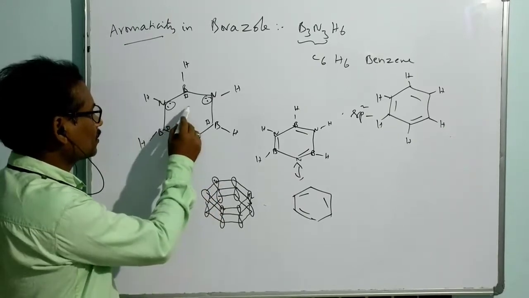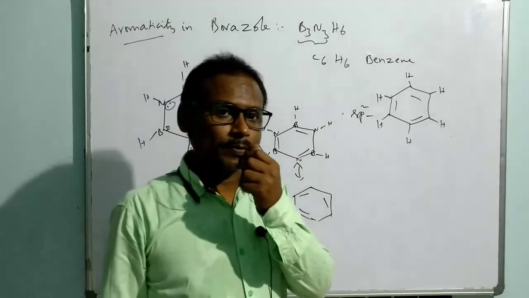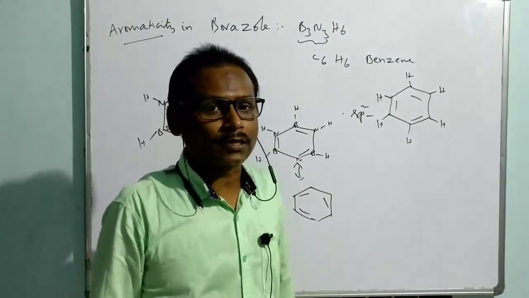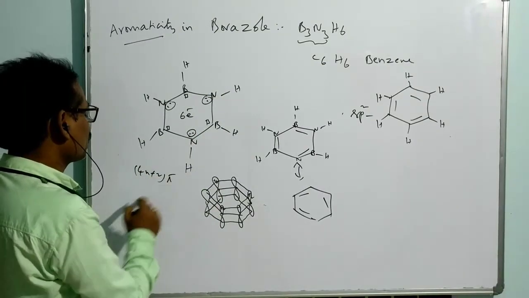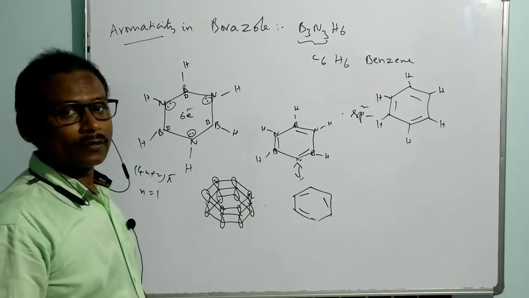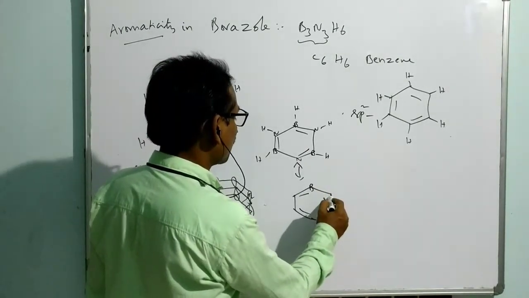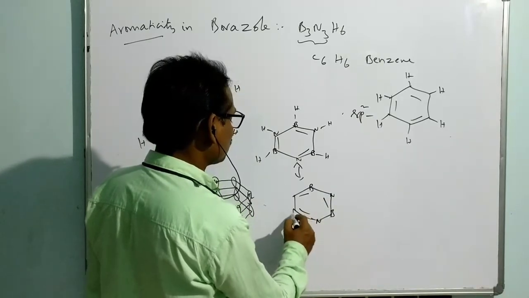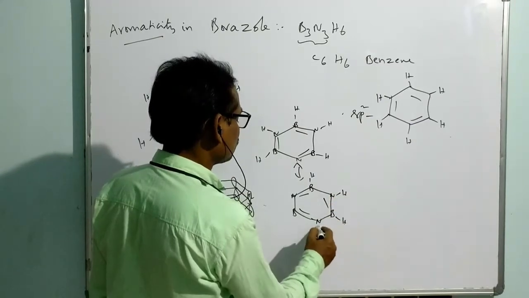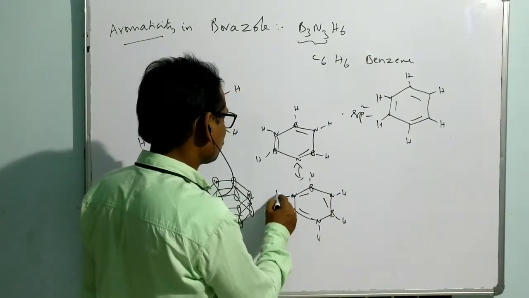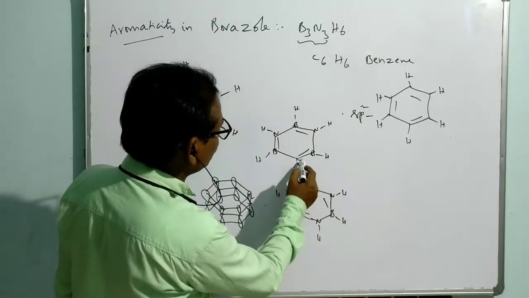This picture helps us. This is going to be aromatic. This picture says that there is a conjugation of 6 electrons. There is a conjugation among the 6 p orbitals with the total number of electrons being 6. That means it is a 4n plus 2 pi electron conjugation with n equal to 1. Okay. You can write one more here, B, N, B, N. As it is a donor, we normally represent it whenever it is donated.